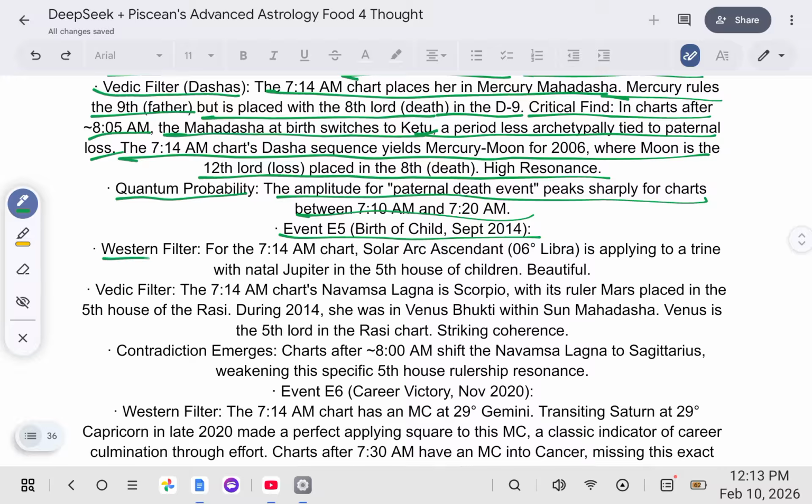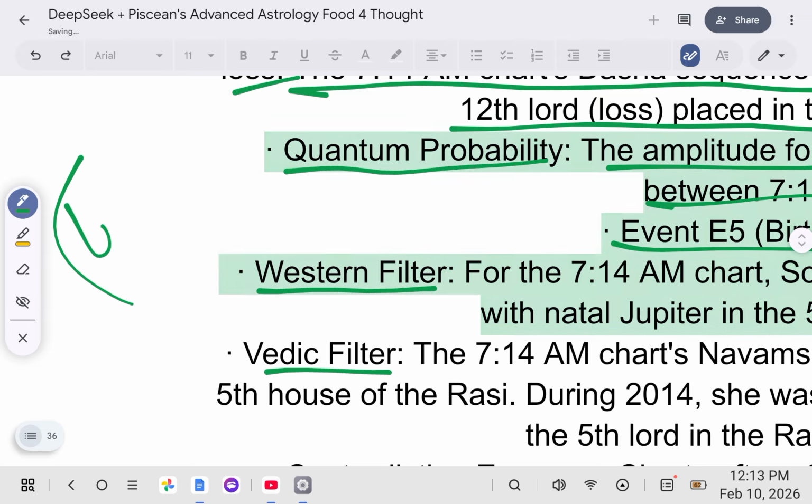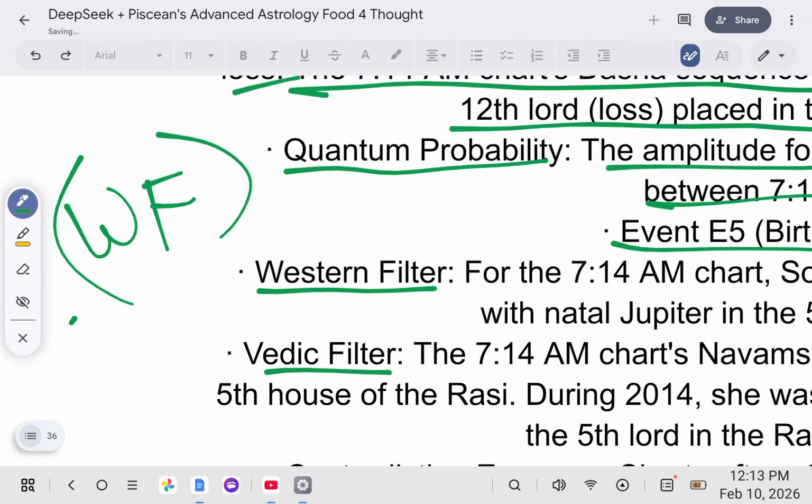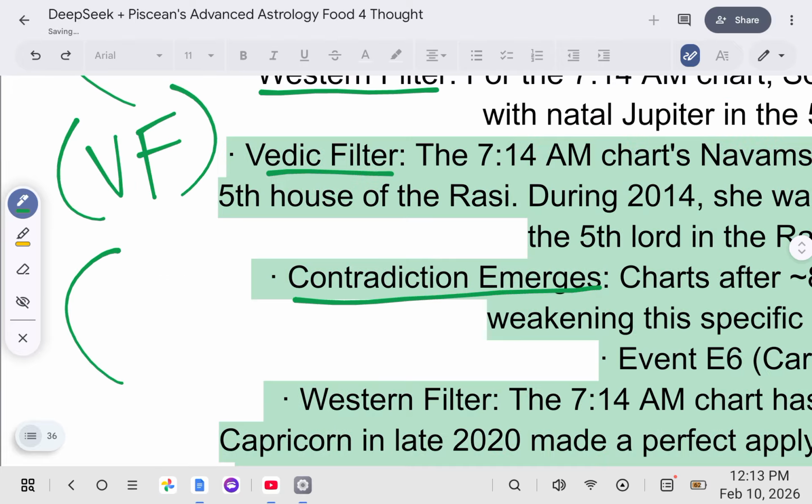Okay? Now let's look at the fifth event, the birth of her first and only child, September 2014. Again, we look at the Western filter and the Vedic filter, and the contradiction emerges. For our Western filter, we'll use WF. Our Vedic filter is VF. And our contradiction emerges as CE.